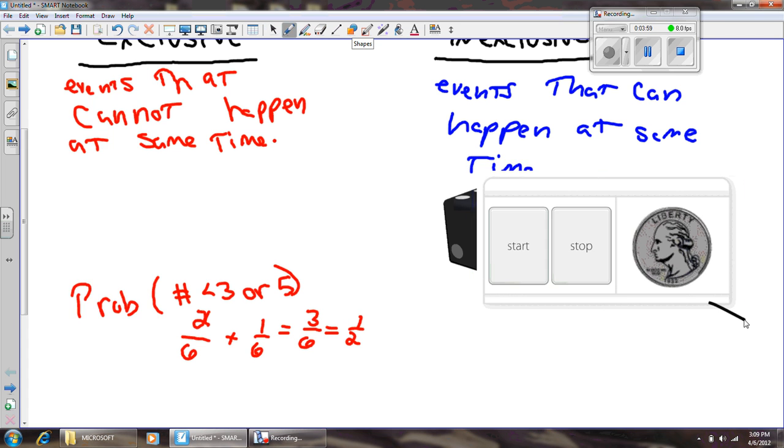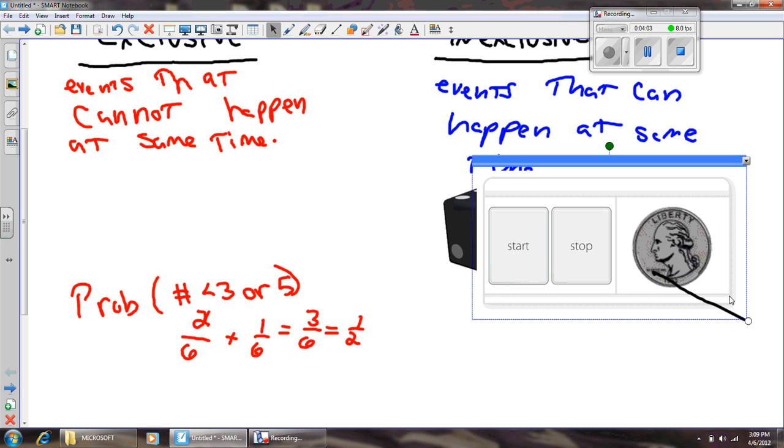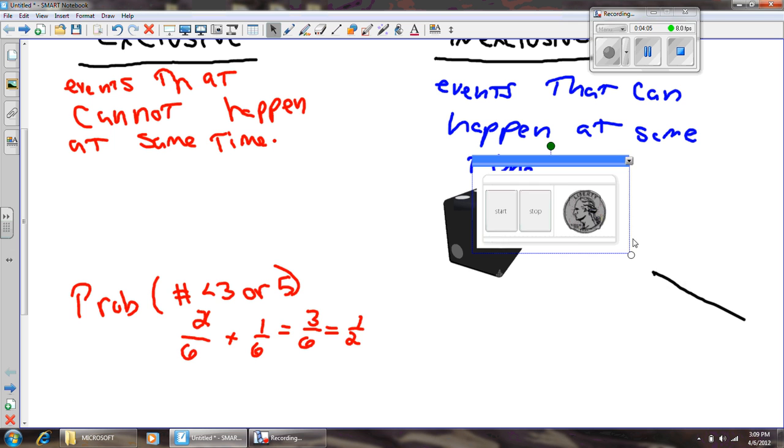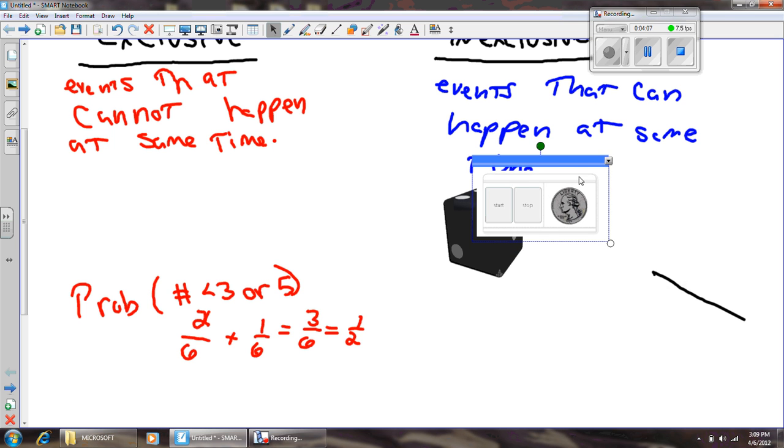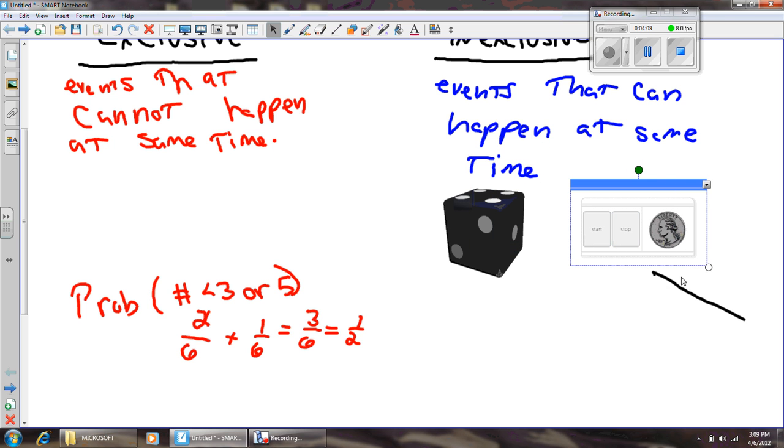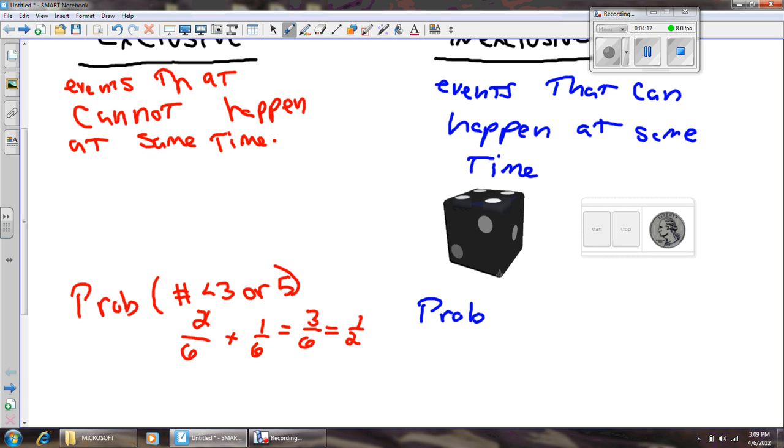So I will make my coin smaller. And I want to know this time the probability of rolling a 2 or a head.